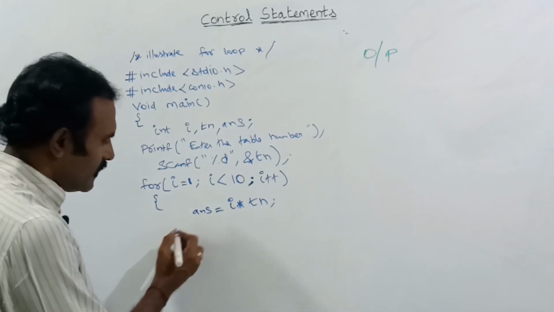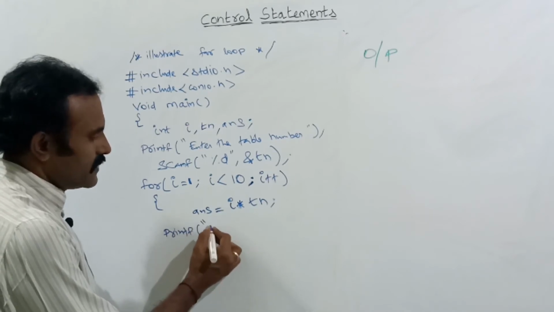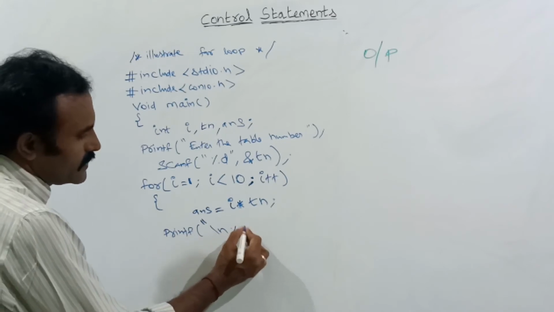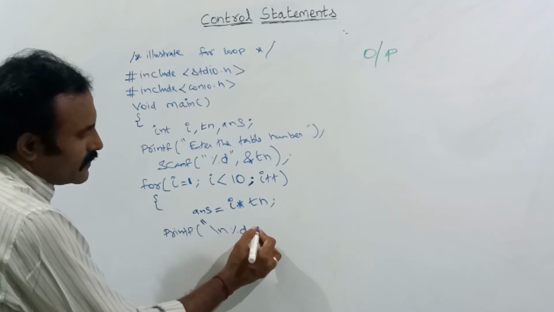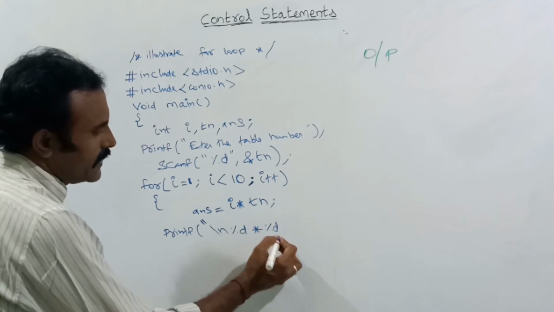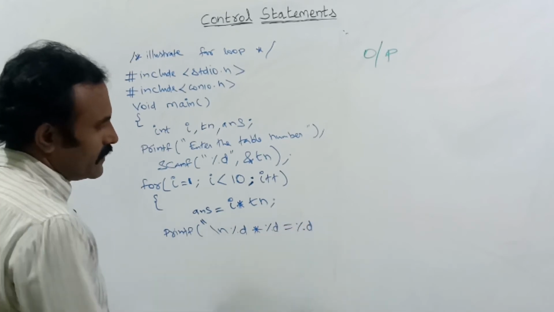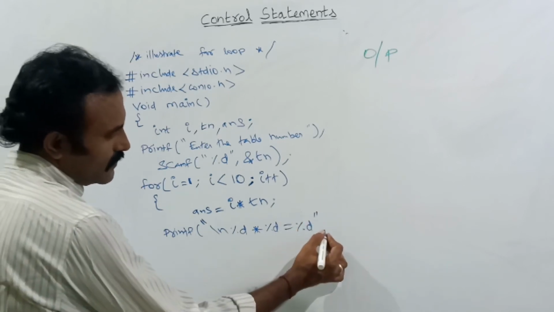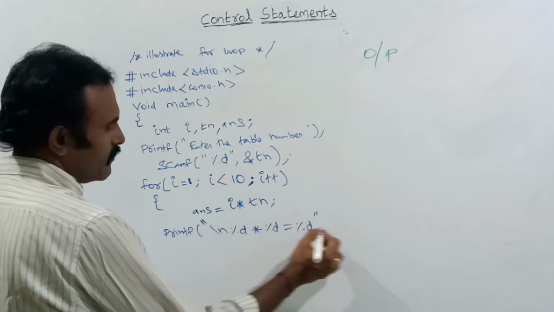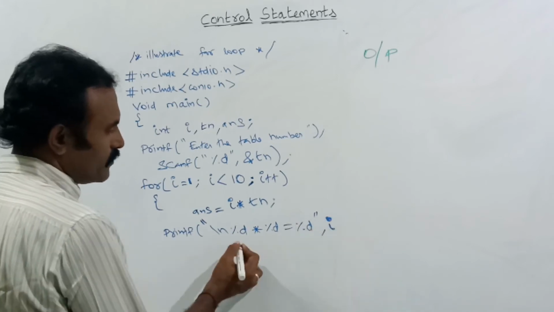After that I am telling printf, first backslash n, here percentage d, next the x or multiplication symbol, next percentage d, after that the equal symbol, next percentage d. You are closing the format specifier. After that you give the variable names, first the I variable, the value inside I should be printed here.